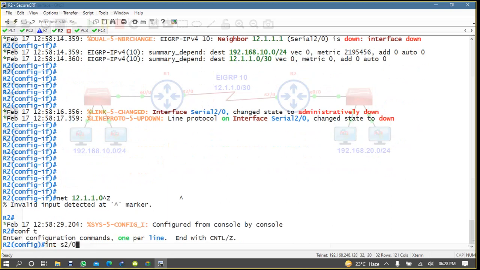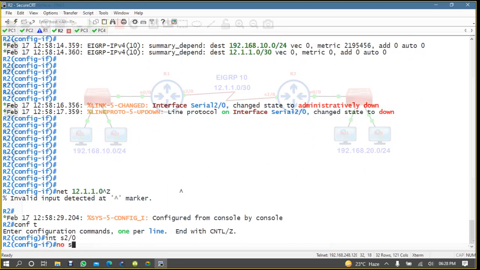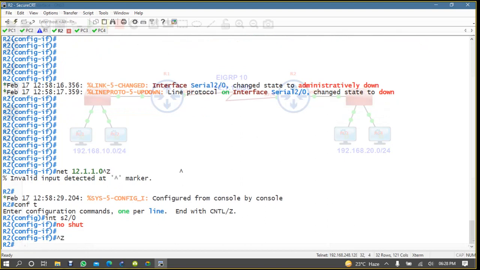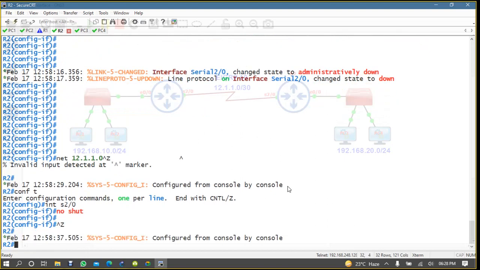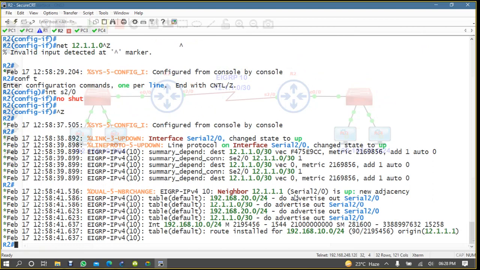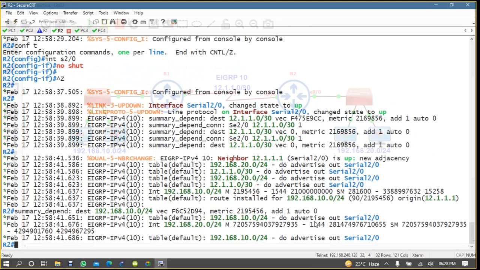Now you will see some updates start, installed, sent.